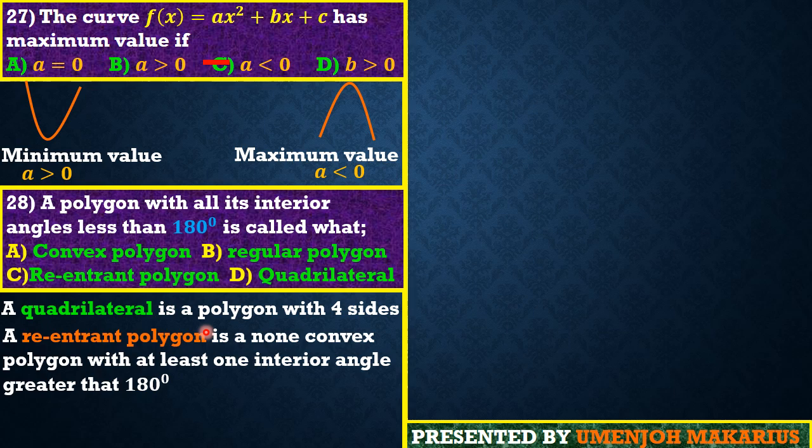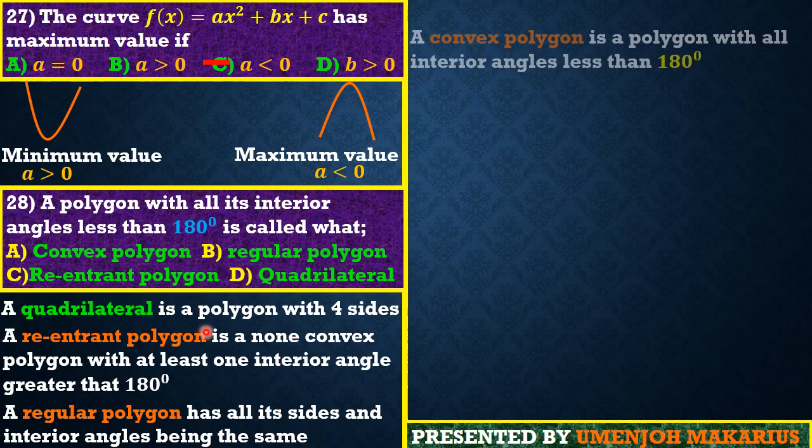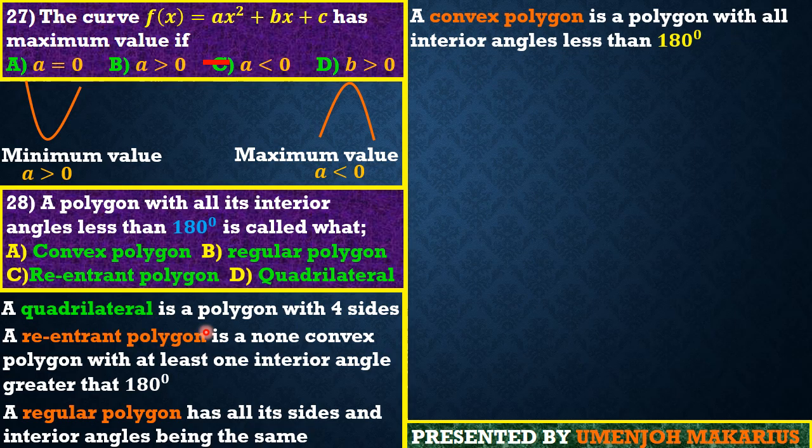Let's see option B, friends. Option B talks about regular polygons. Regular polygons means that all the sides are the same; it has an equal number of sides, but this question talks about angles. So, as you all know, the best answer here has to be a convex polygon, because all the interior angles of this polygon are less than 180 degrees.